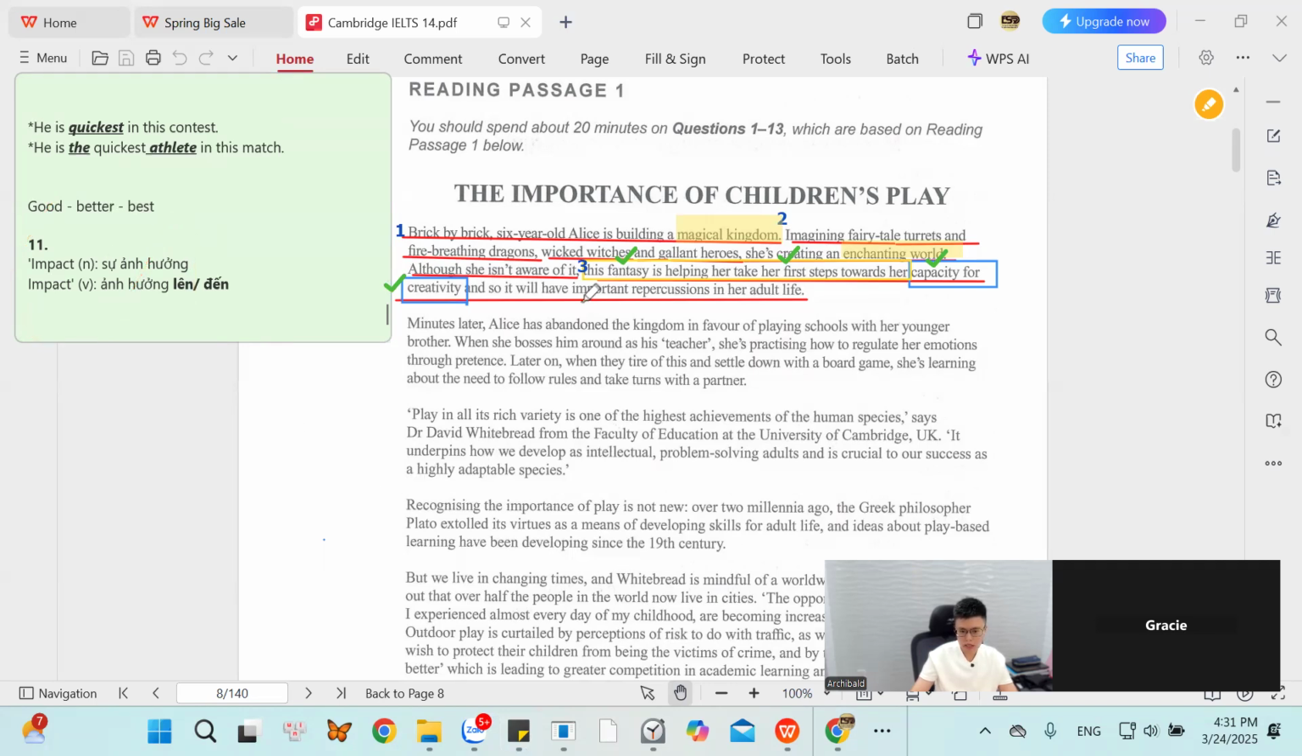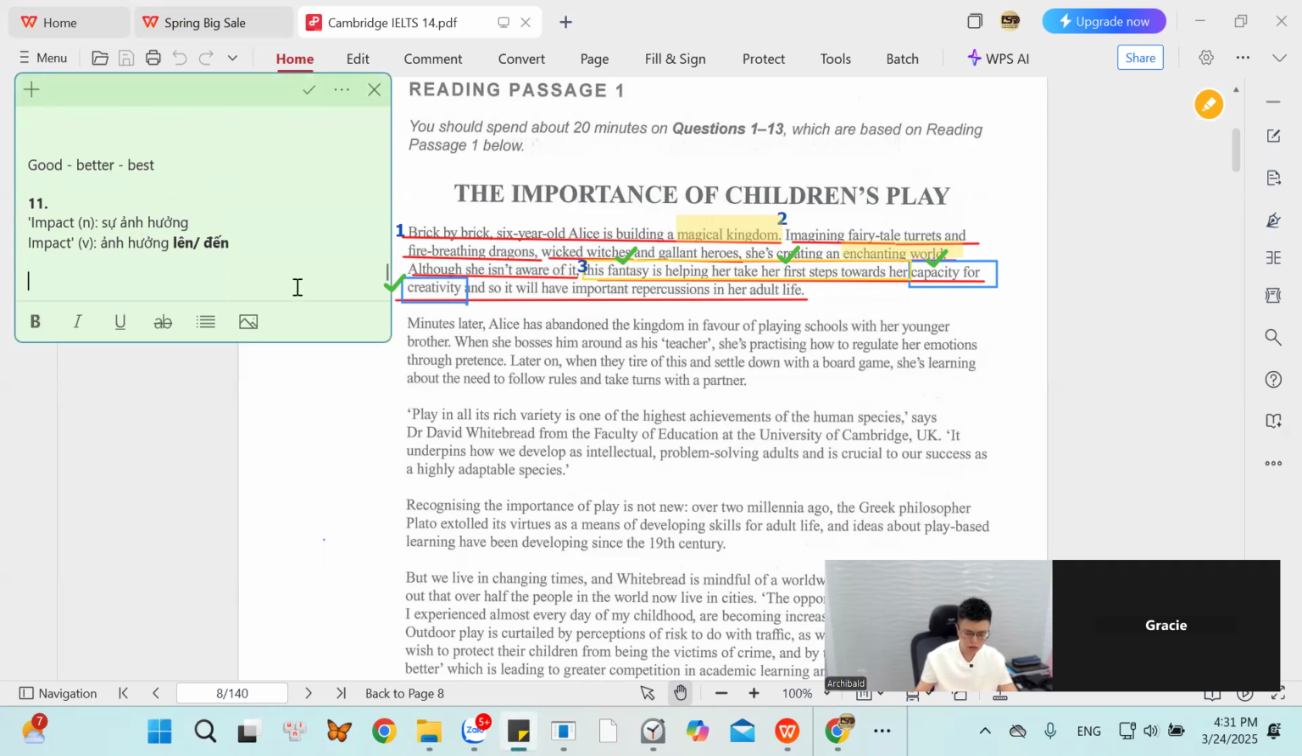So here repercussion means bad impact, bad effect, bad influence, alright. Bad can be replaced with the word horrible, horrible impact, alright, horrible impact, or terrible influence.